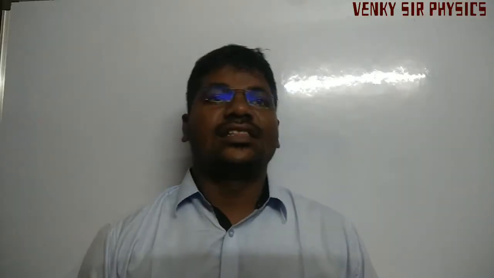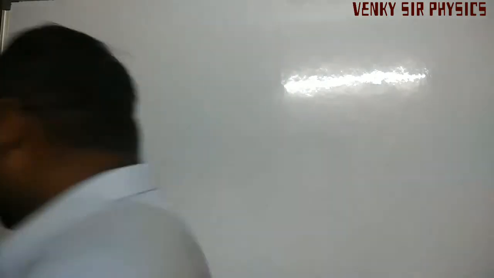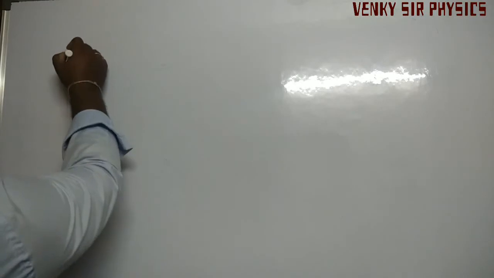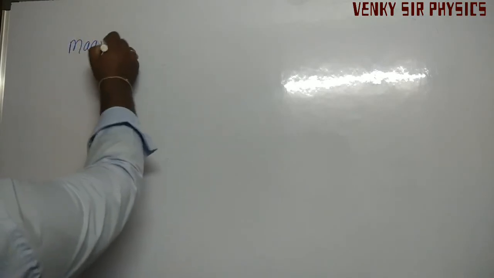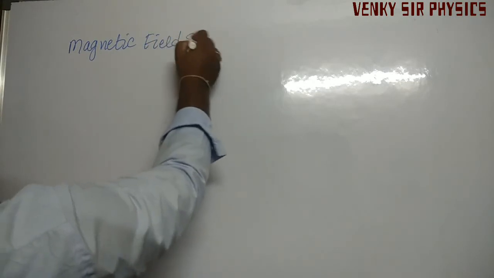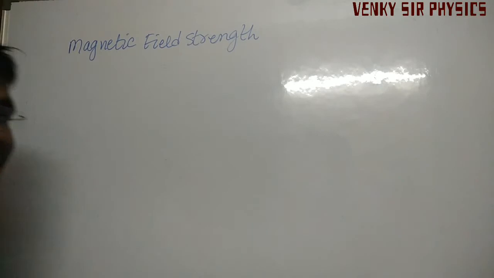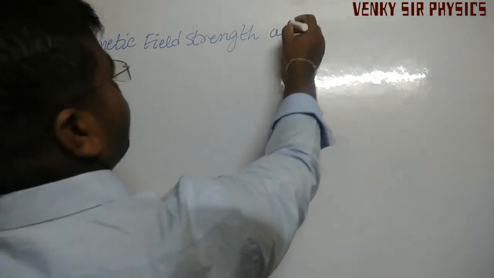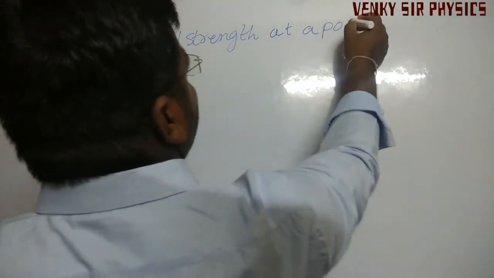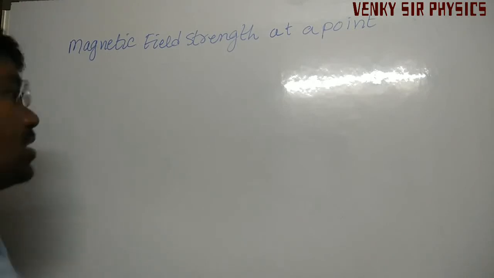Magnetic field strength at a point due to a bar magnet.